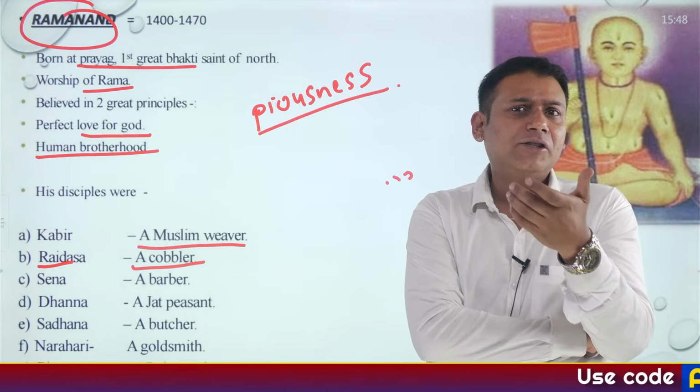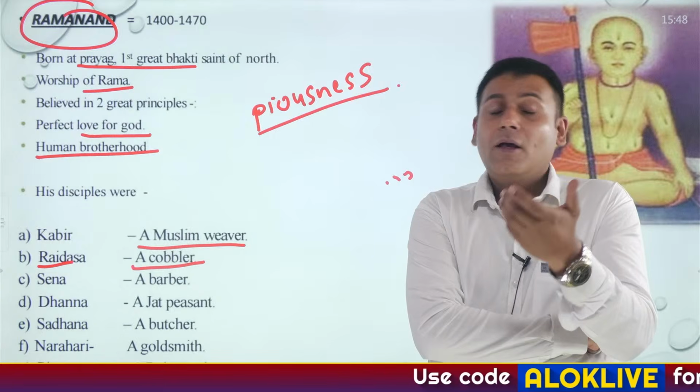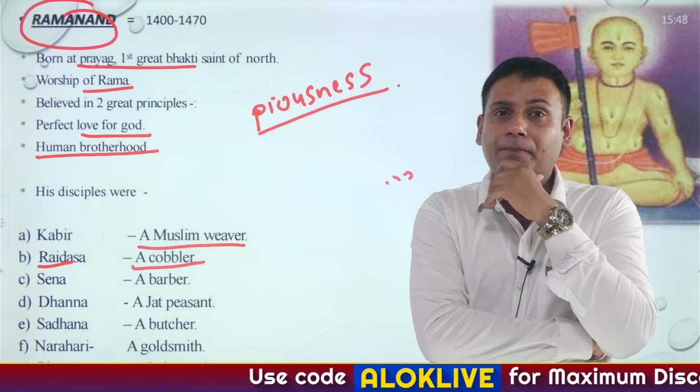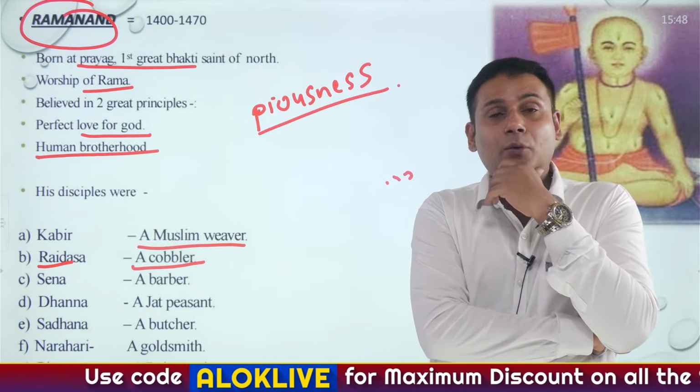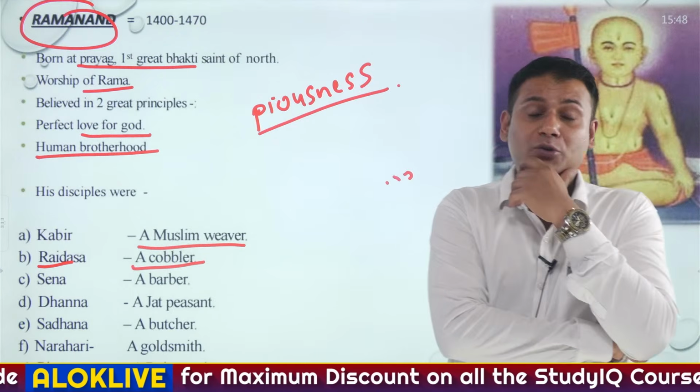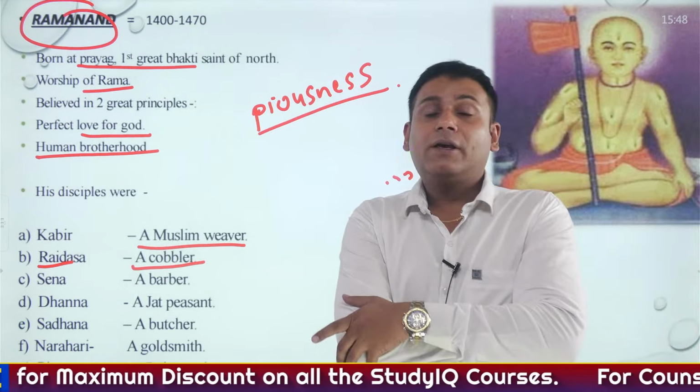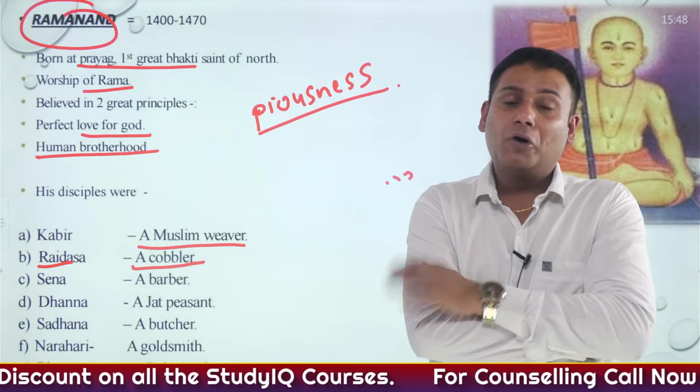Why don't I offer this to the king? The king will pay me certain gold coins for this. So he goes to the king. The king offered this to the queen, and the queen was very happy.